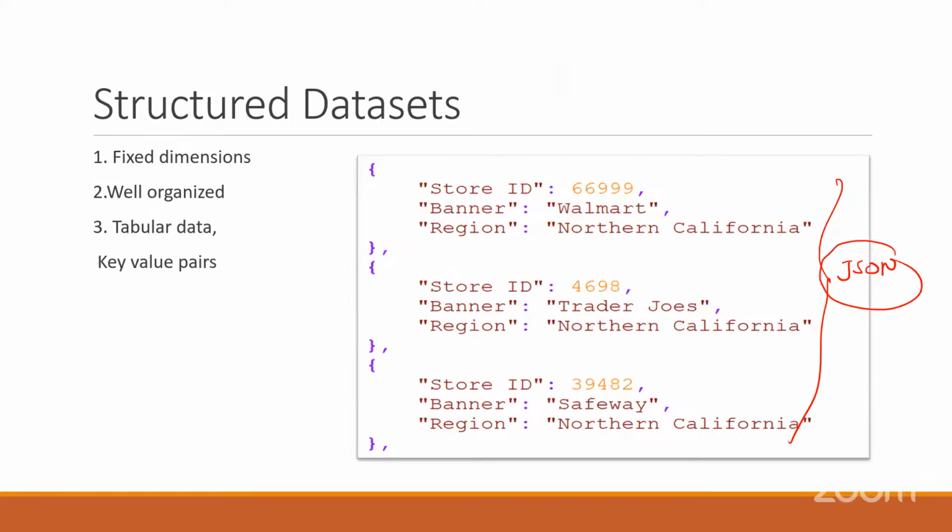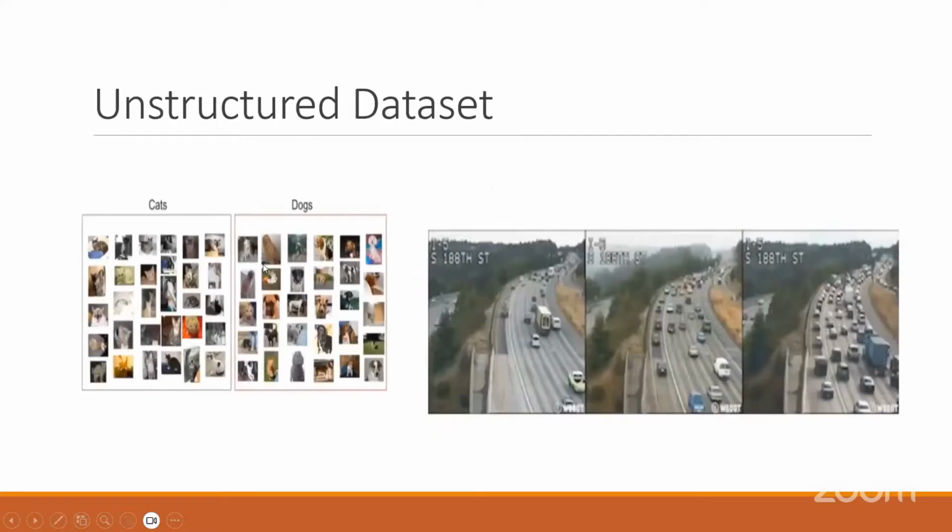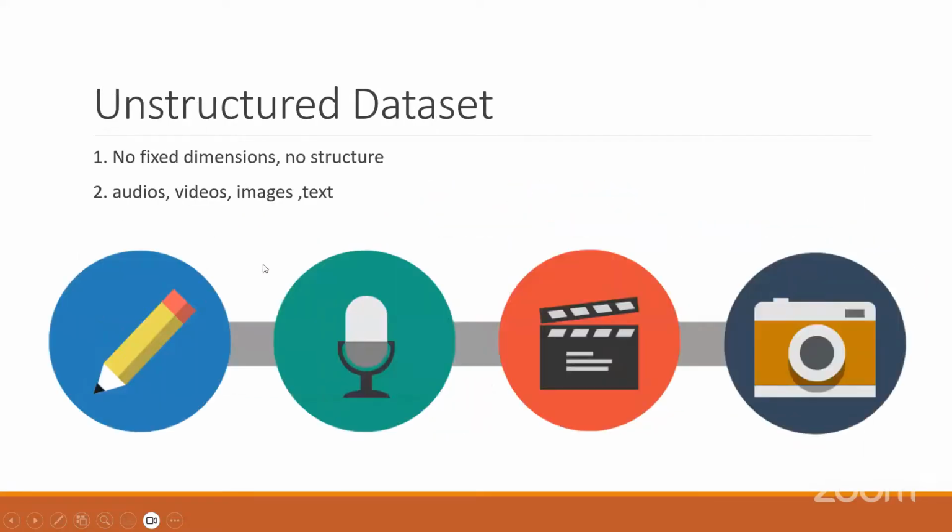Now, next thing, unstructured data. No fixed dimensions, no structure. It could be in any format. Generally, what is the meaning of this? Text data. What about this? Audio.